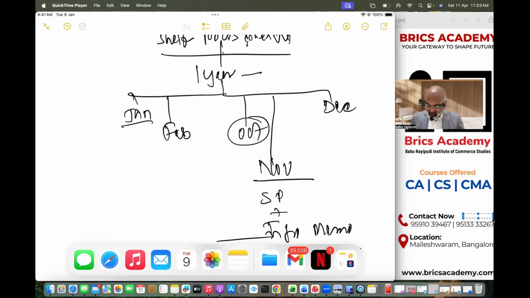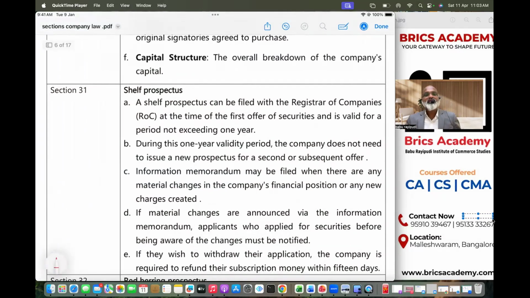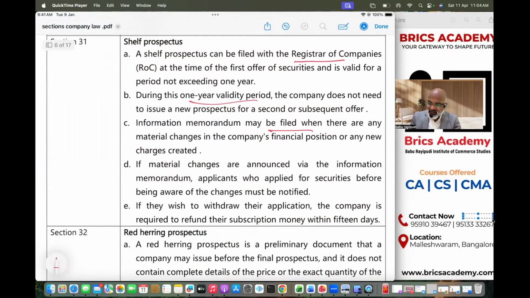And any document that is issued when there is a change of information in the company, that is the information memorandum. That information memorandum goes with the shelf prospectus. It can be filed with ROC during this 1 year, whenever there are material changes. Applicants who applied for shares and don't want to continue because they are not happy with the change of information, within 15 days you should refund their money.